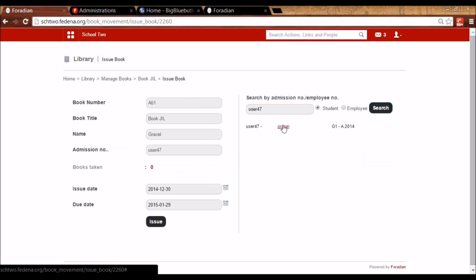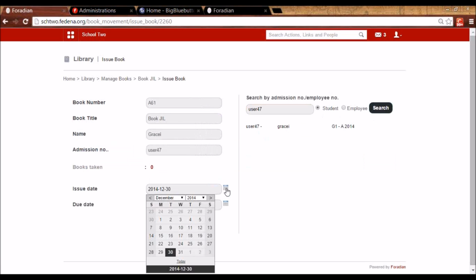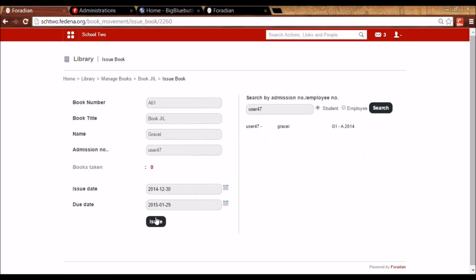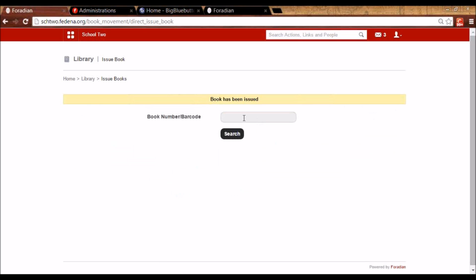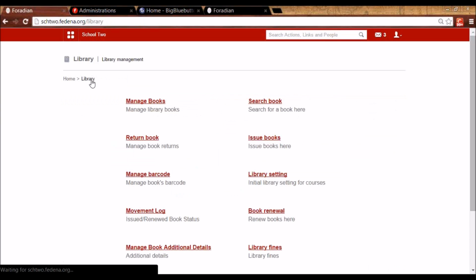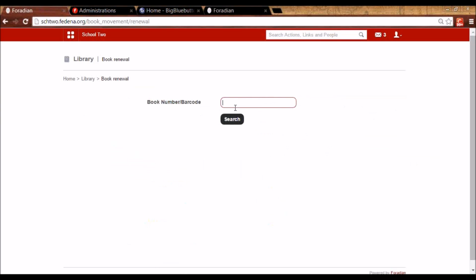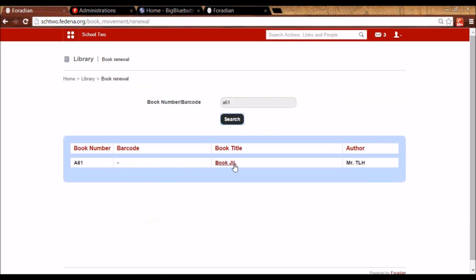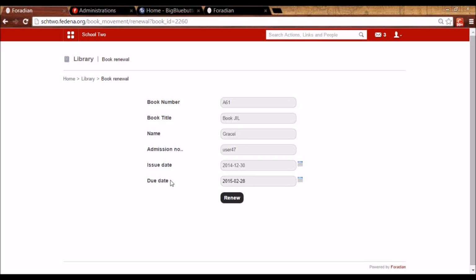So I can select that. The details will appear here. Issue date and due date can be changed. I can reissue the book by going to book renewal, searching the book number, and here you will see that due date is editable. I can edit it.